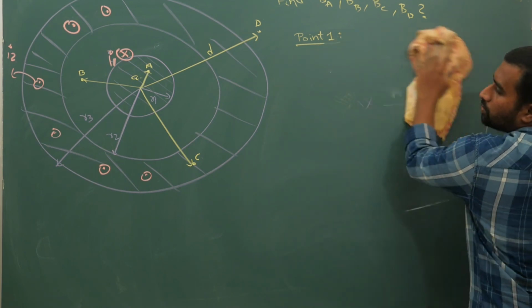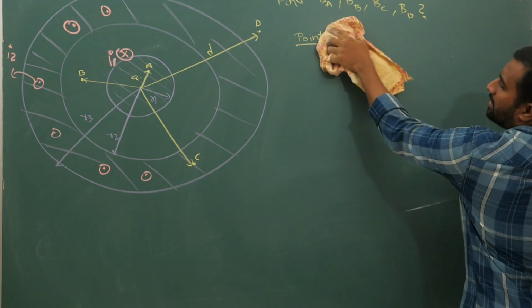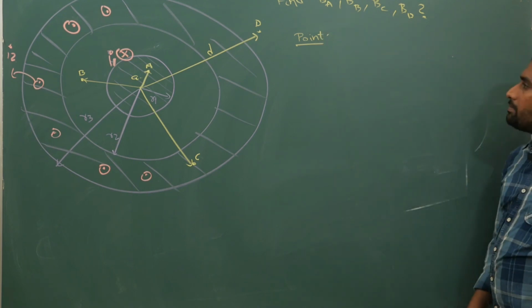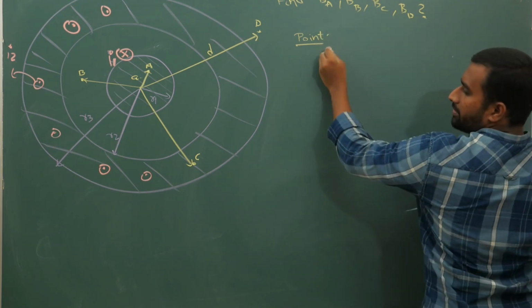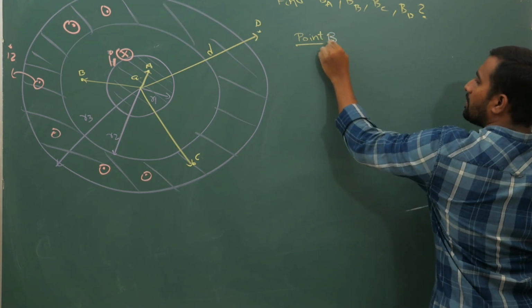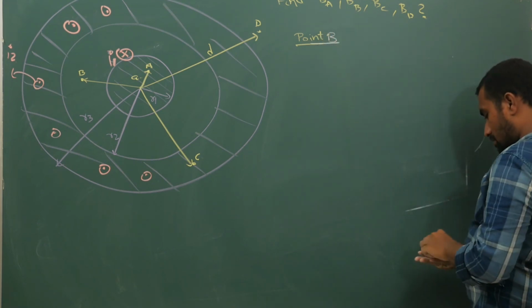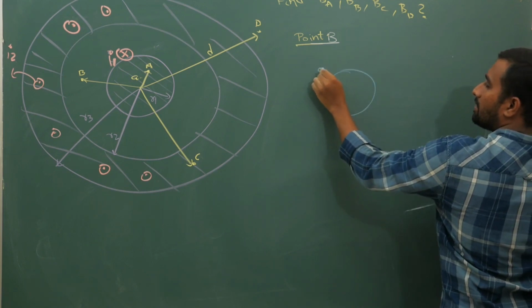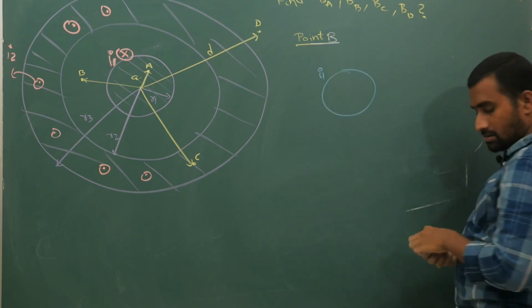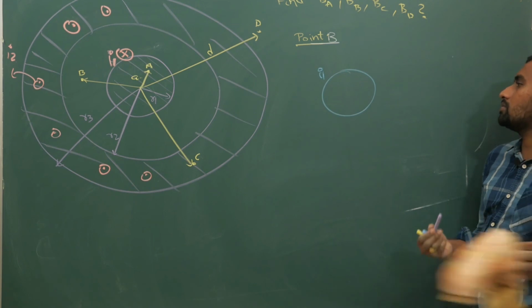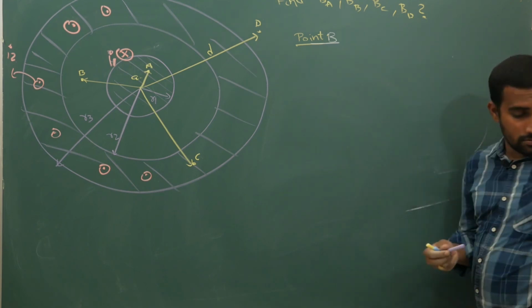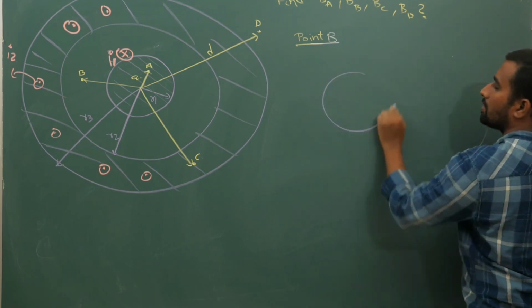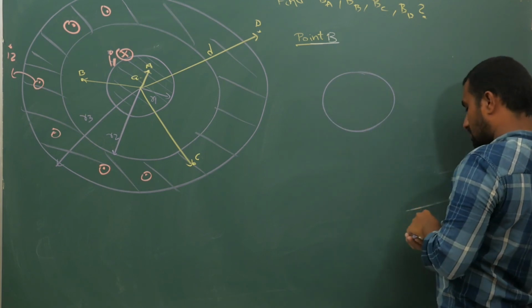Sorry, point 1, point A was the previous one. For point B, you have I1 current here. Let's not use a different color. So you have this.